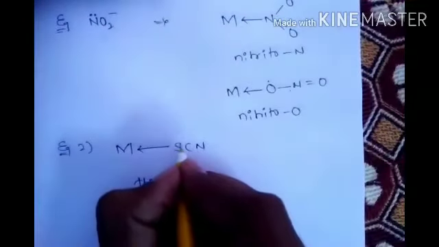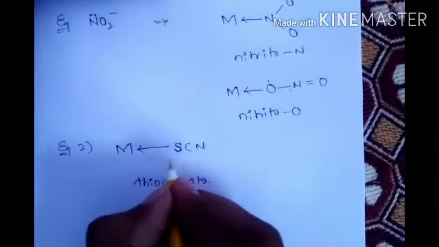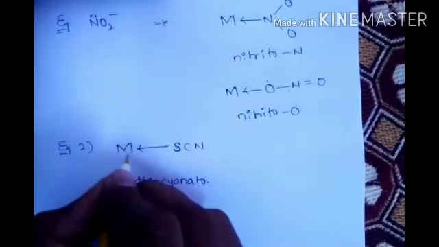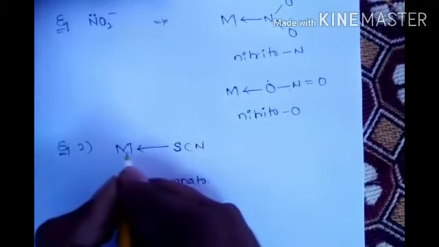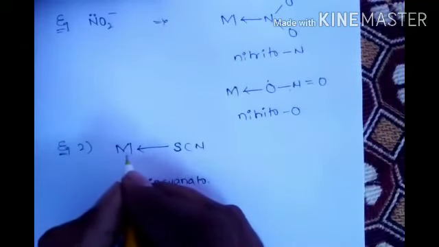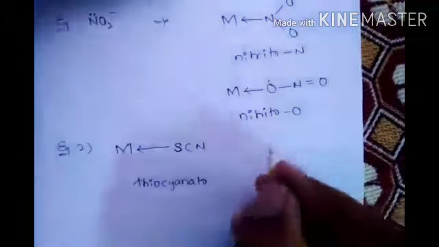See here, thio compound means sulfur. We are calling it thio, that everybody knows. In a thio compound, sulfur is attached to the central metal atom, donating from here onwards. So that's why it is thiocyanate. For example,